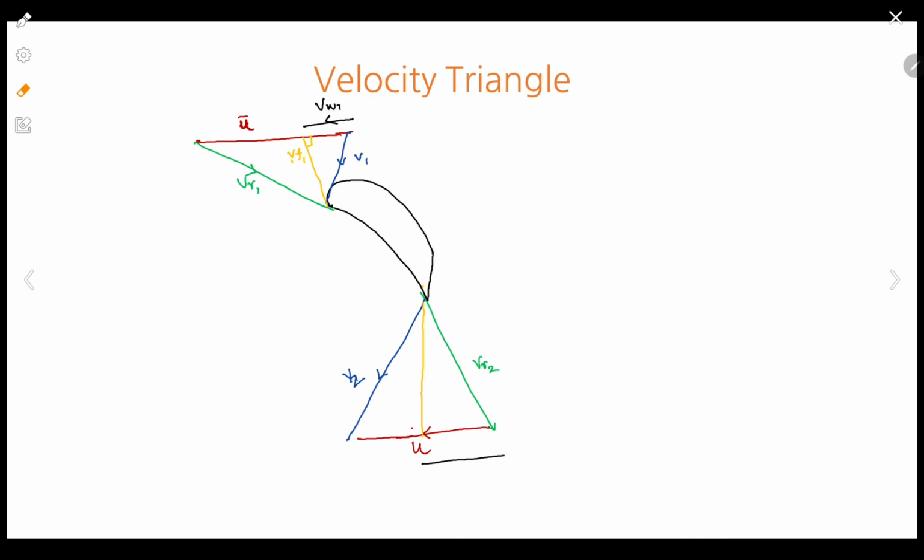Will this be Vw? It's not Vw. Vw is... this is Vw2, and the angle made with absolute velocity we call theta, and the angle with relative velocity we call phi. So again the same, here also we have this angle as theta and this angle as phi, 1 1, this is 2 2. Followed? So this is the inlet and outlet velocity triangles.